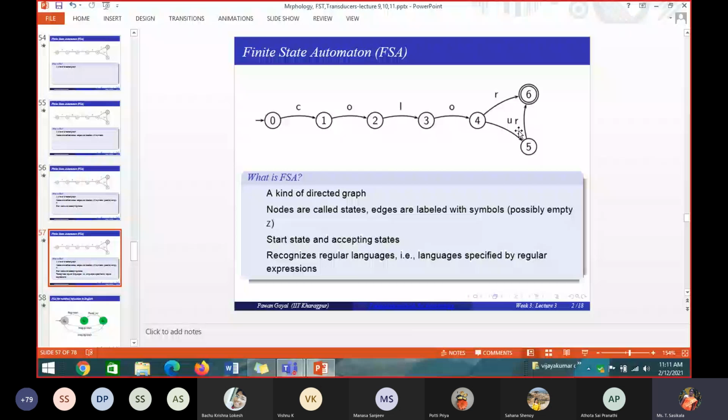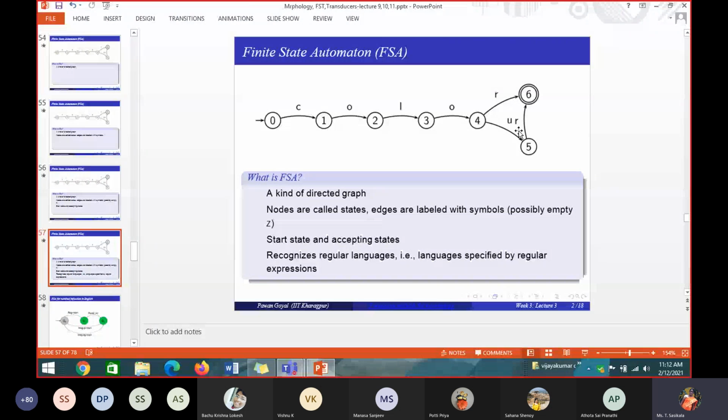COLOR and COLOUR. So if I give a word like COLR, whether it will accept or not? From the start node it will move to C, from 1 to 2 O, 2 to 3 L, then R directly from 3 to 4, then only 4 to 6 is there.